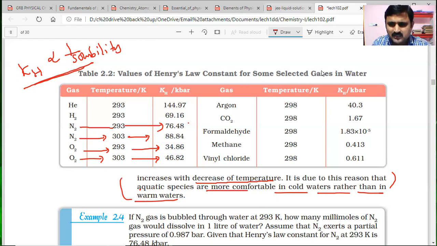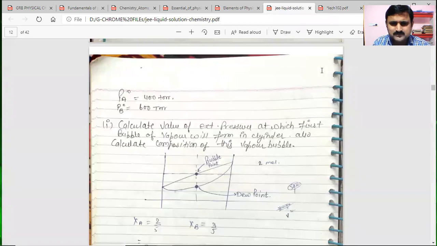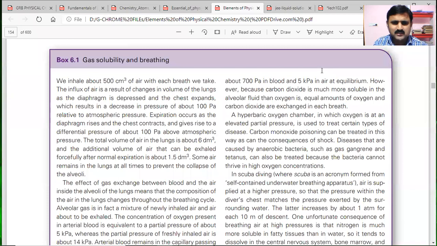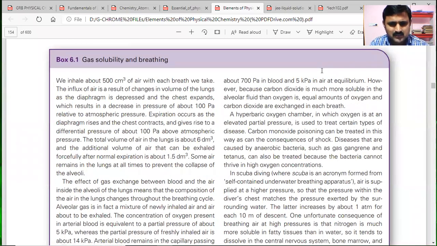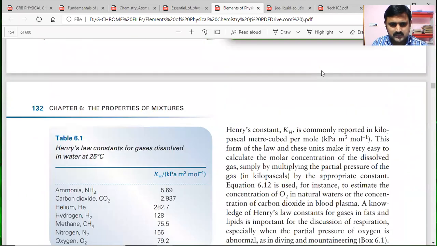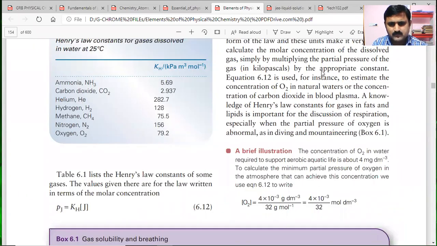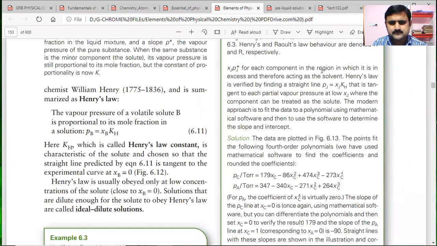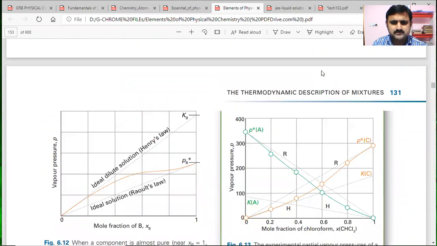Now we will see how they have given this in different books. This is what we observed from other textbooks.